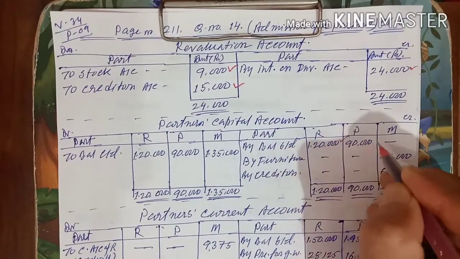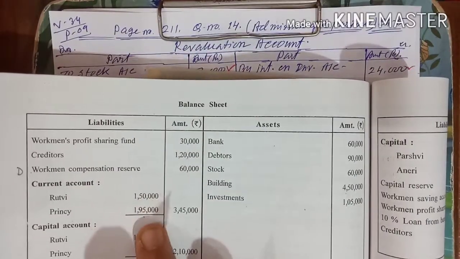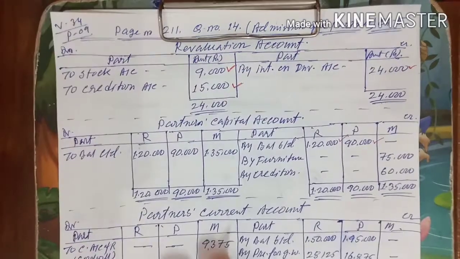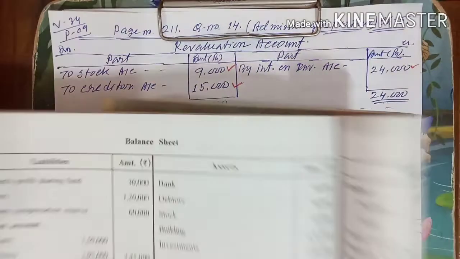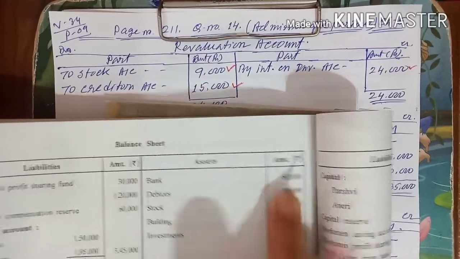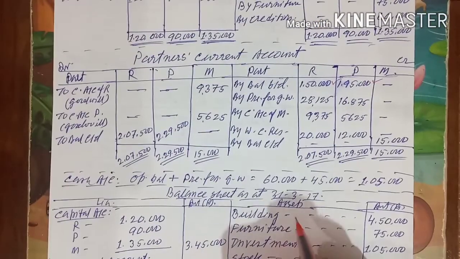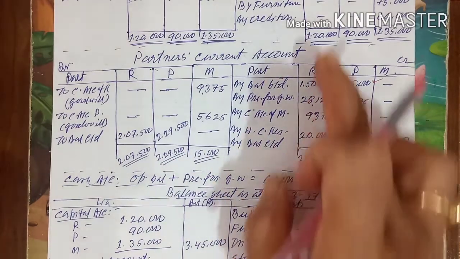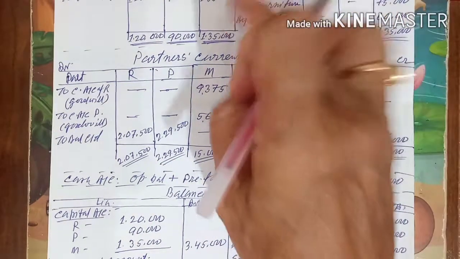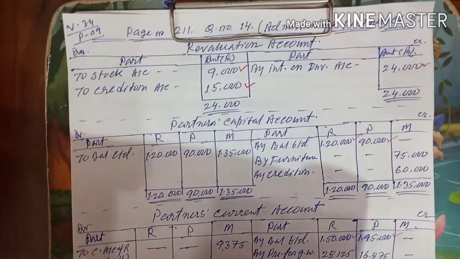Partners' current account 1,50,000 and 1,95,000. Bank account, that is cash account, 60. I have not drawn the bank account, but here I wrote the opening balance 60. Keep in mind that you write the opening balance first, then we will start from top to bottom.